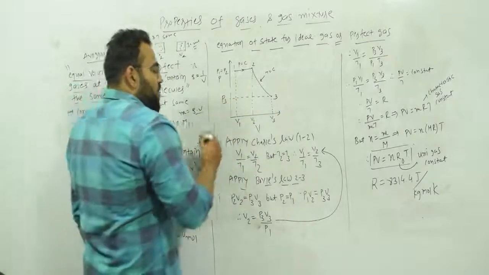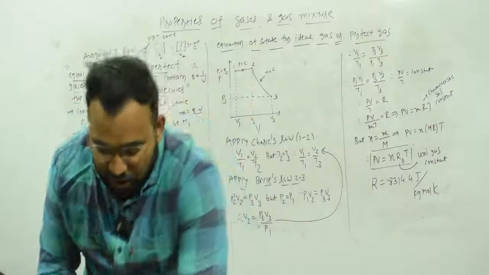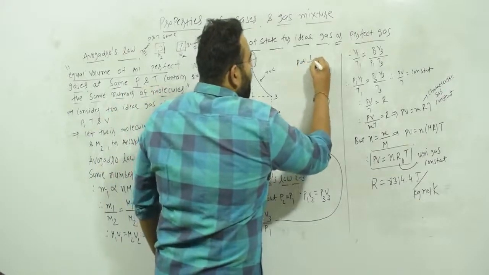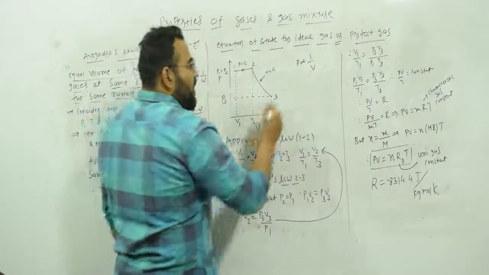So now you have to remember these laws, Boyle's, Charles' and Gay-Lussac's. Okay, so you know that P is proportional to 1 upon V, that is Boyle's law. Okay, now what is Charles' law?